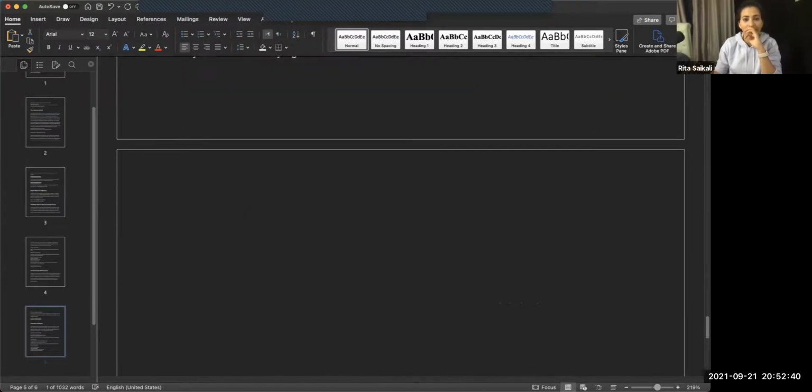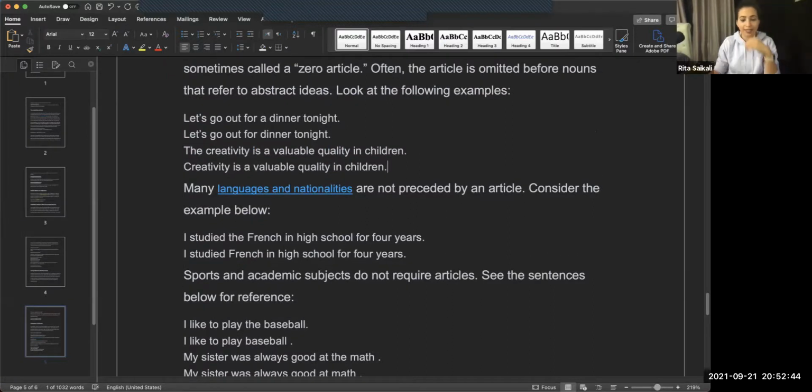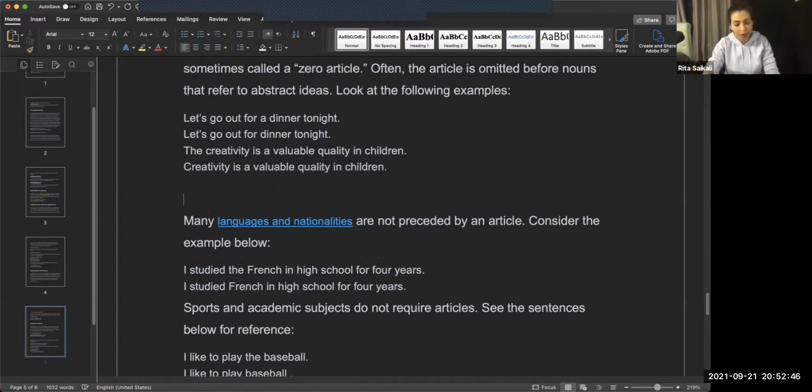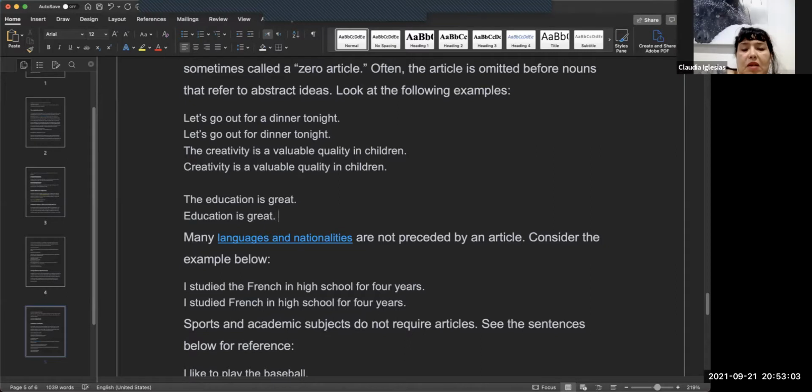These are more like case-by-case things. For example, although it's not incorrect to say "the education is great," I can say "education is great."